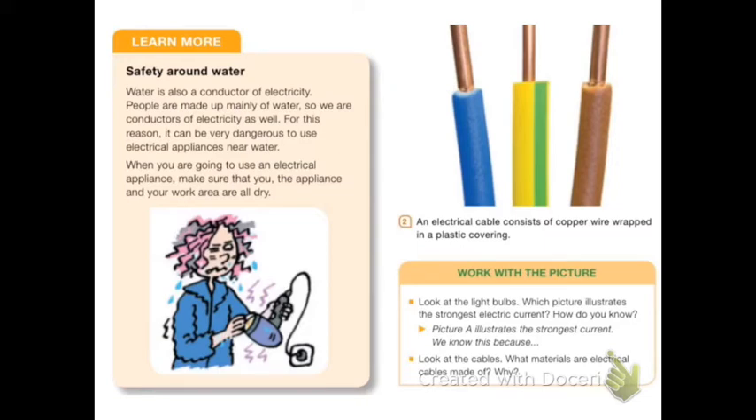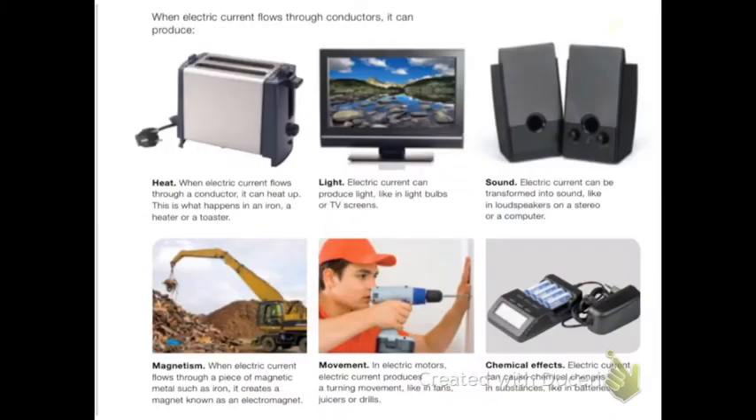all dry. Then on the right of the page here, you've got some pictures of electric wires and electric cables, and it says, an electrical cable consists of copper wire wrapped in a plastic covering. The copper is there because it's a very good conductor, and the plastic covering is an insulator, so it protects us from the electricity. When electric current flows through conductors, it can produce heat.